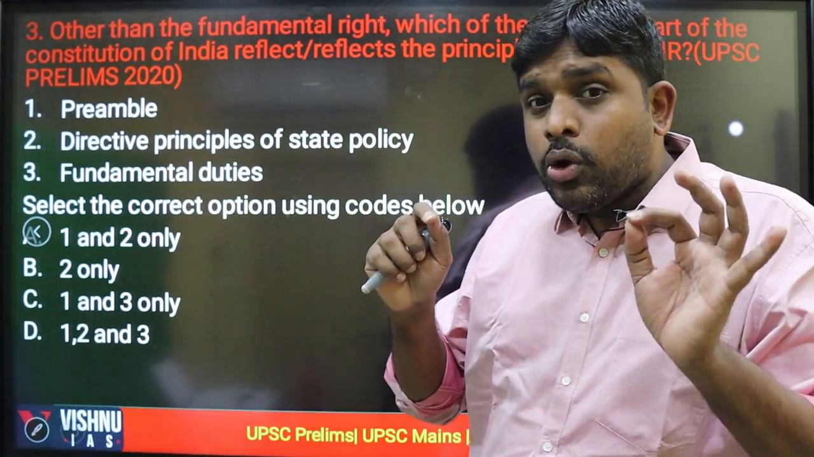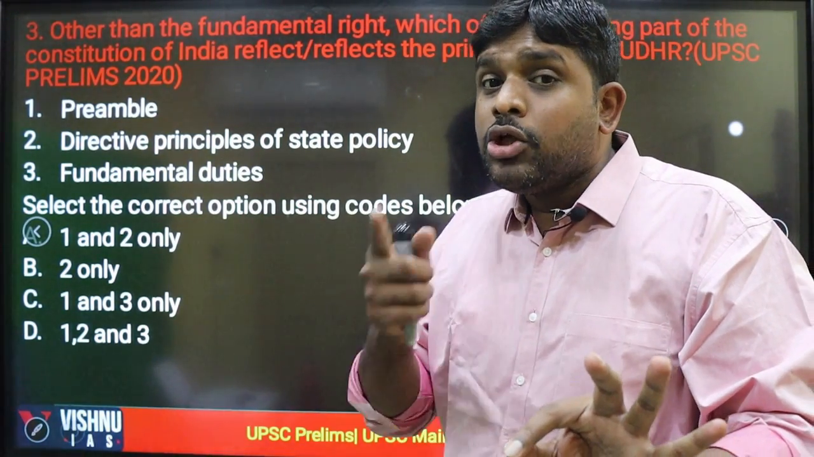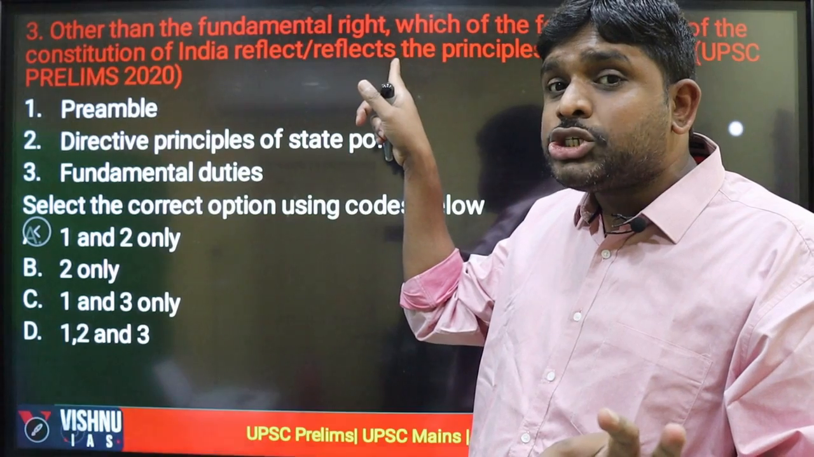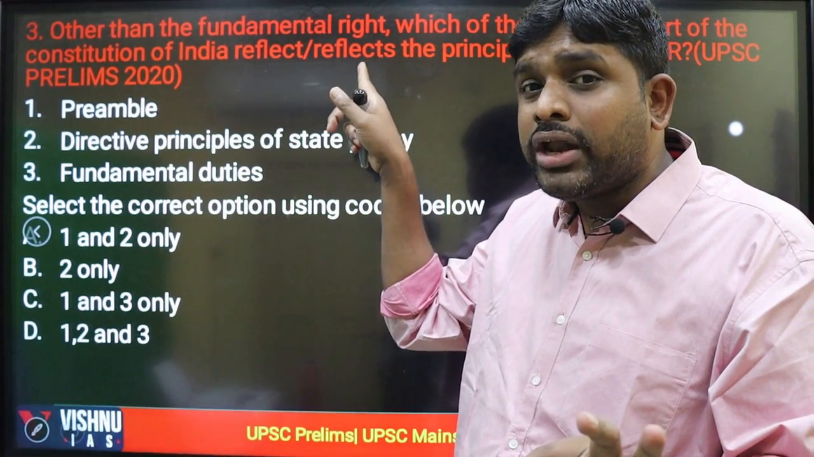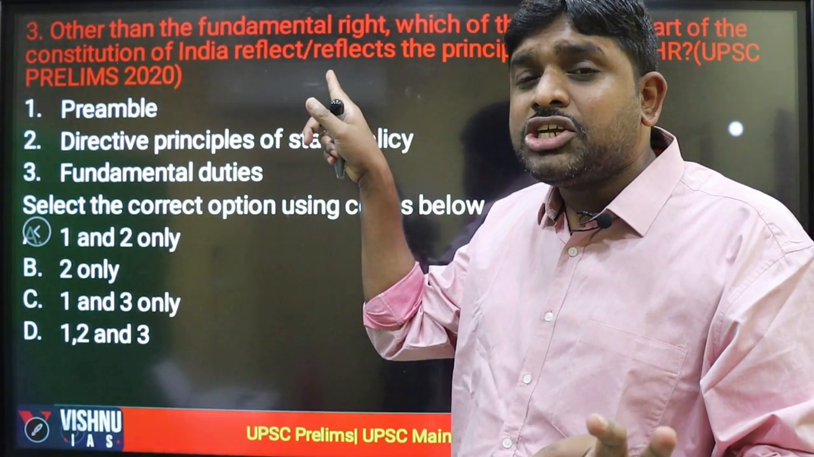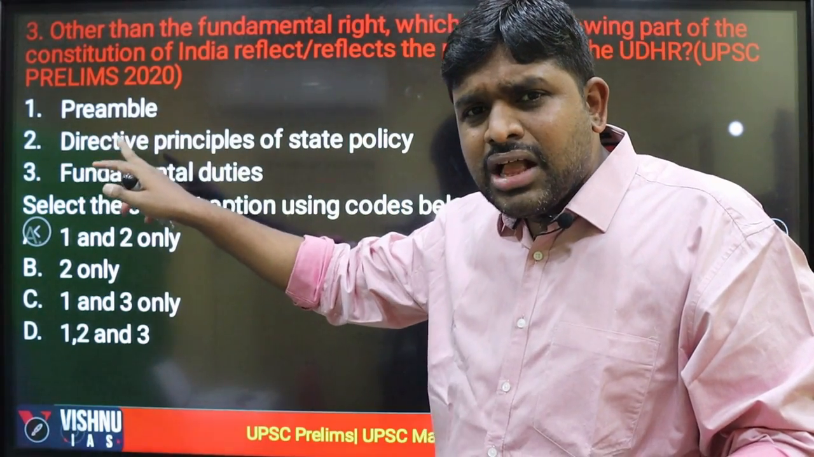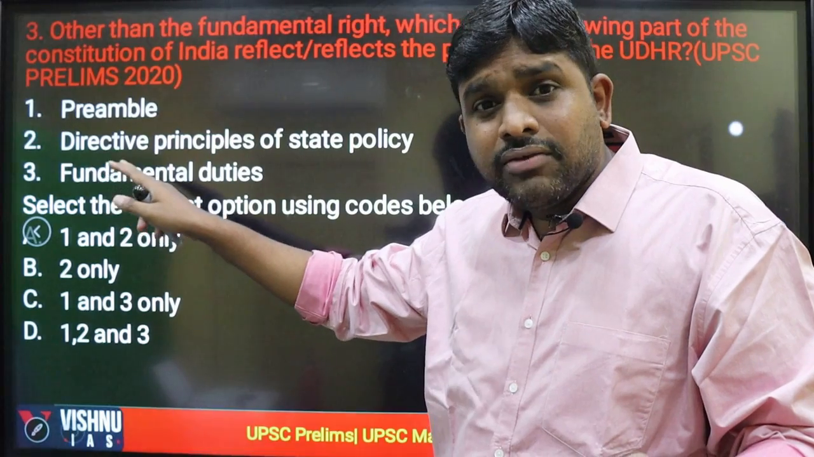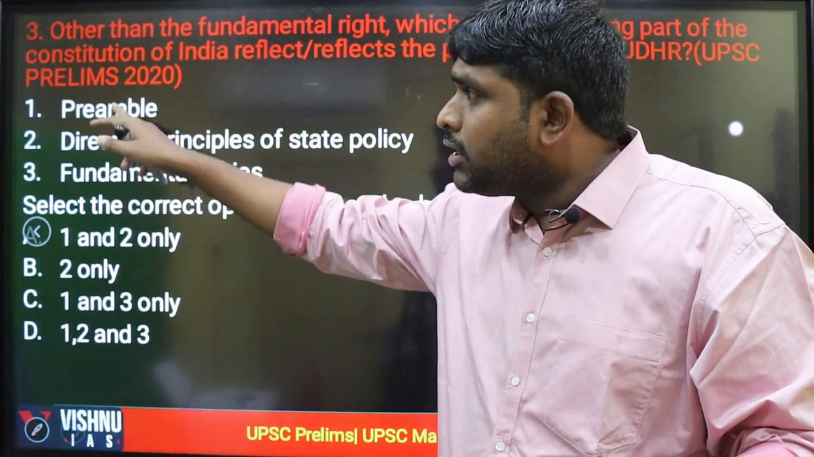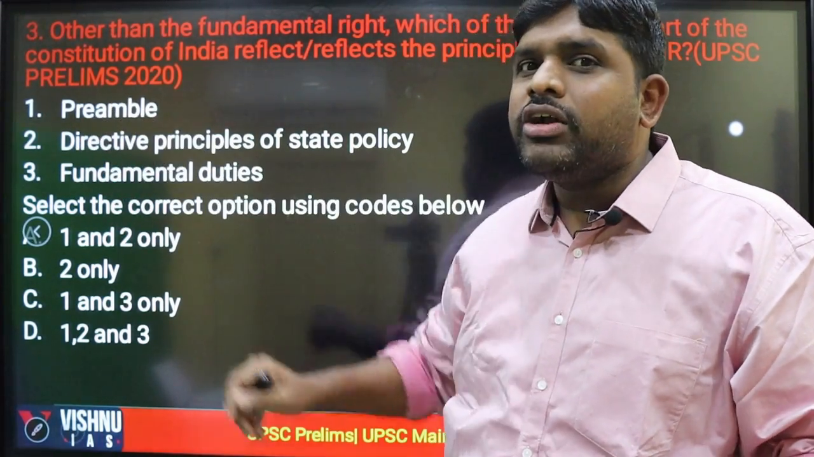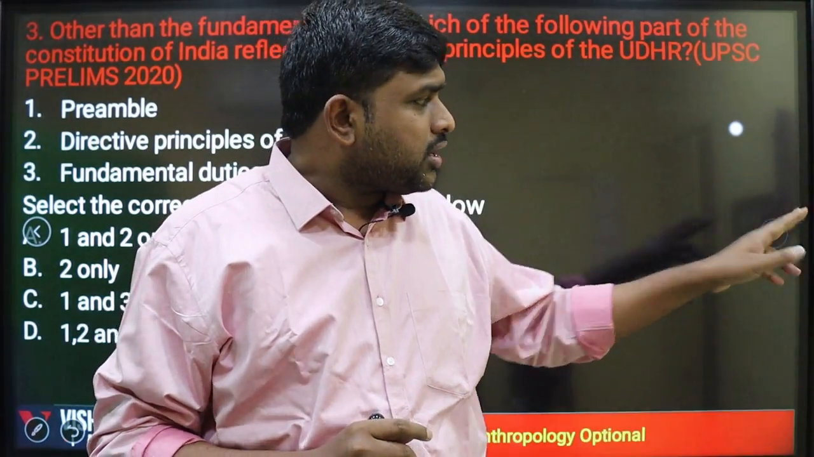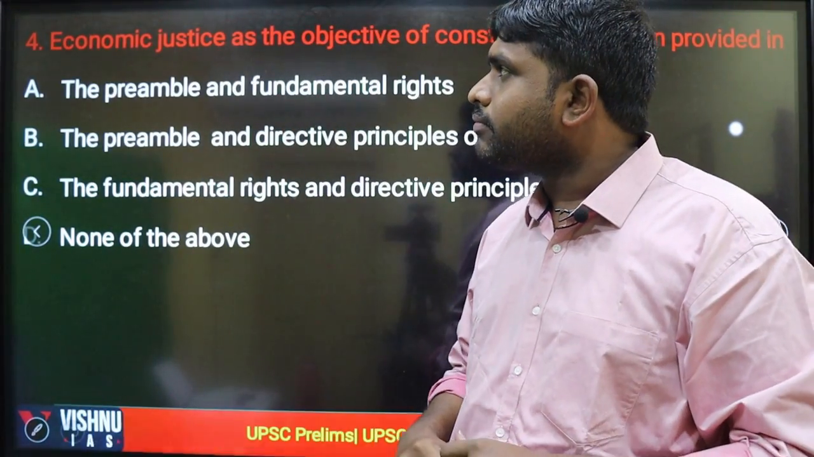Select the correct option. Other than fundamental rights, where is this Universal Declaration of Human Rights, endorsed by the UN, present? Whether it is present in the preamble, in the DPSP, or in the fundamental duties. So this is the 2020 previous year question. The answer I will come back to.